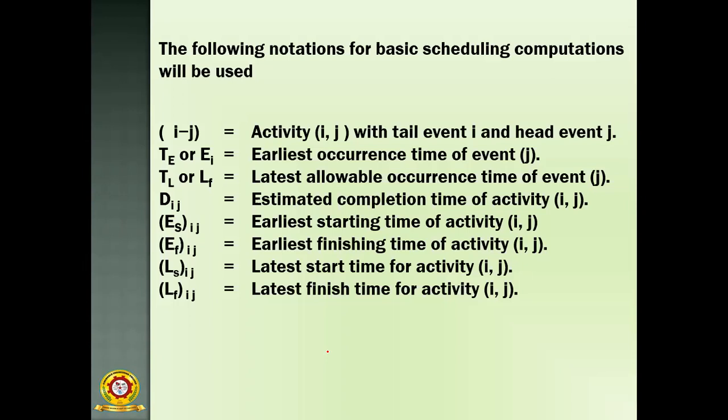ESIJ is the earliest starting time of activity IJ, EFIJ is the earliest finishing time of activity IJ, LSIJ is the latest start time of activity IJ, and LFIJ is the latest finish time of activity IJ. So these notations indicate the different times included in the project, such as the latest time or earliest time. This is a simple introduction to time estimates.